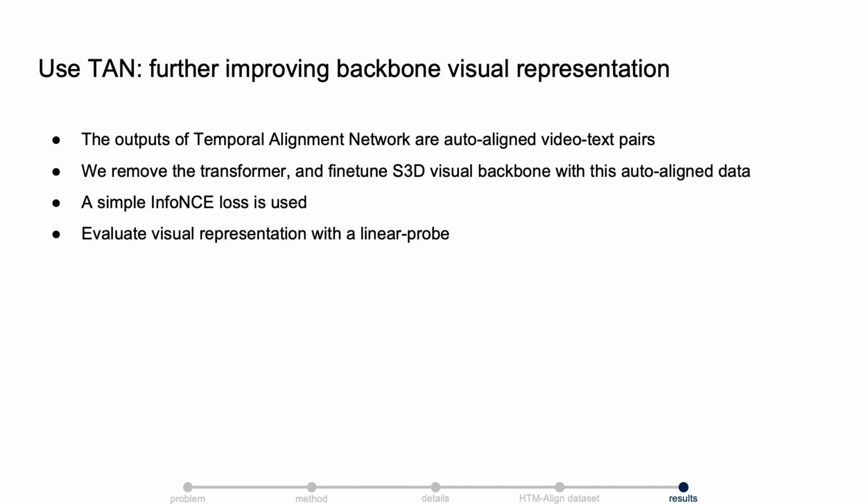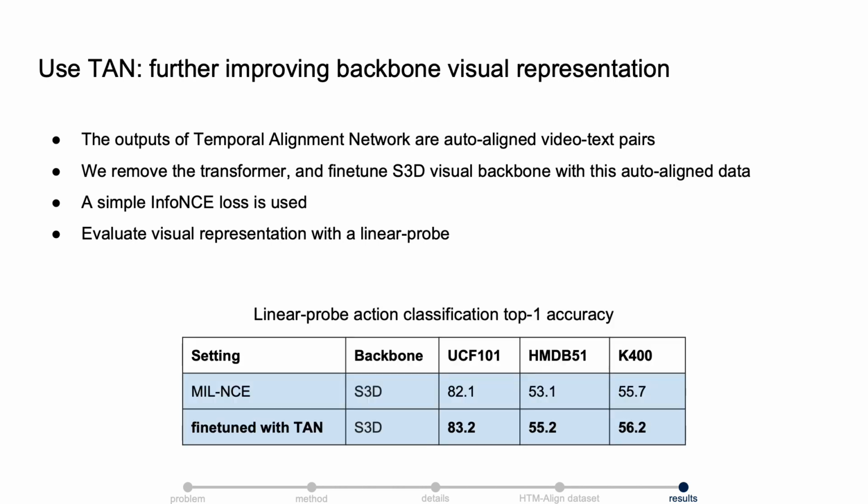Lastly, since the output of our TAN are auto-aligned video-text pairs, we can use this data to improve the backbone visual feature. In this case, we can remove the transformer and simply fine-tune the visual backbone with an InfoNCE loss. We show that after a quick fine-tuning, the quality of the visual backbone is improved because of this auto-aligned video-text paired data. Thank you.